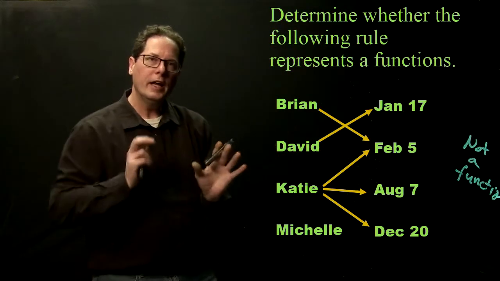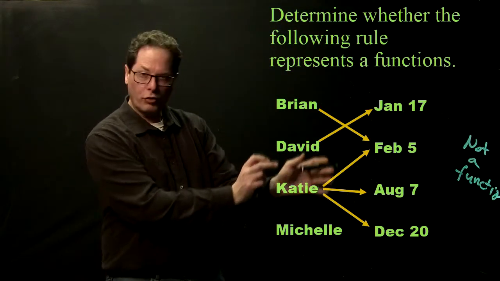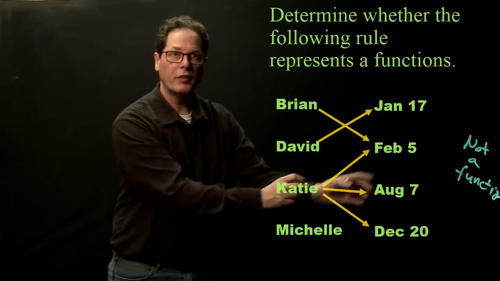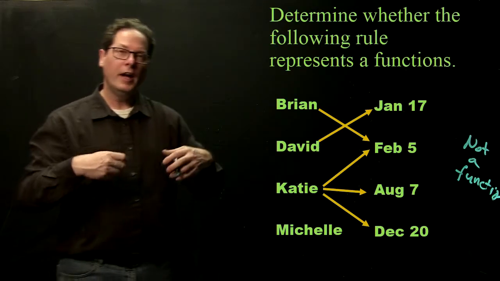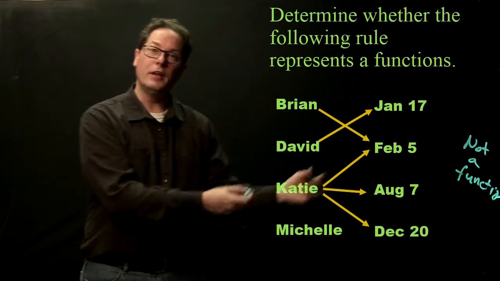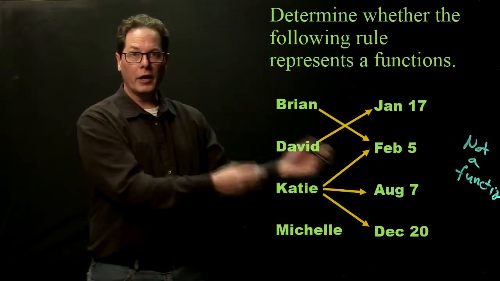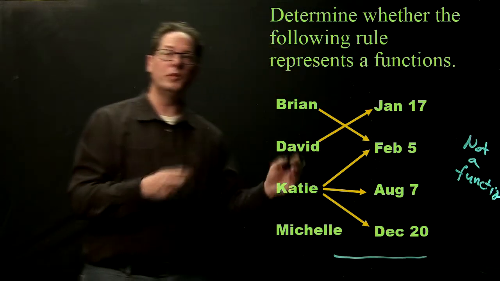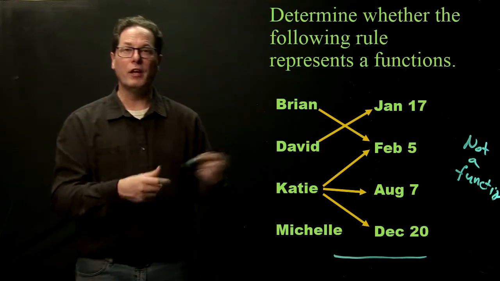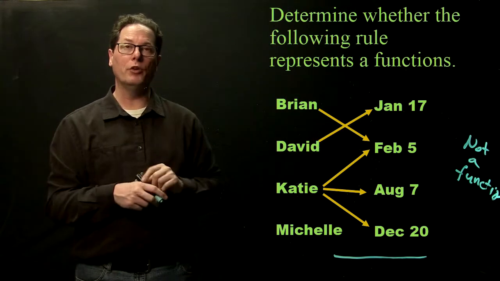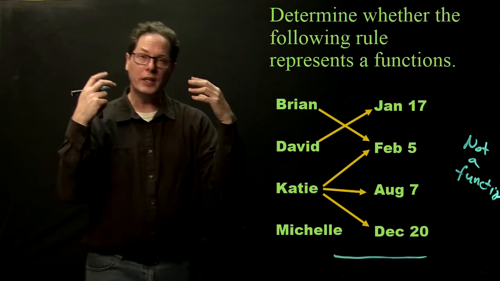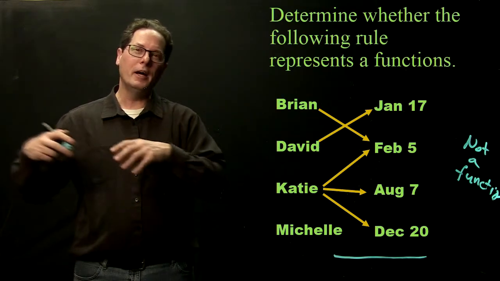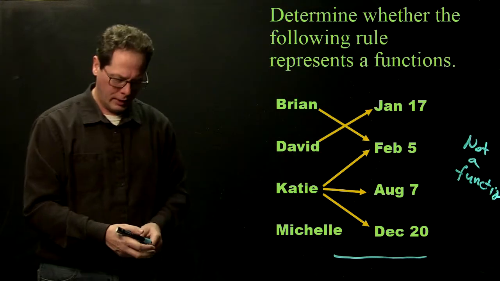If you look at Katie, she is associated with 3 different dates. She took the ACT on February 5th. She took it on August 7th, and she took it on December 20th. So this is not definitive about that particular input. Another problem with this relation is Michelle. Michelle is undefined. She is not associated with any particular date. So a function is both defined for everything in its domain, and it doesn't have multiple outputs.